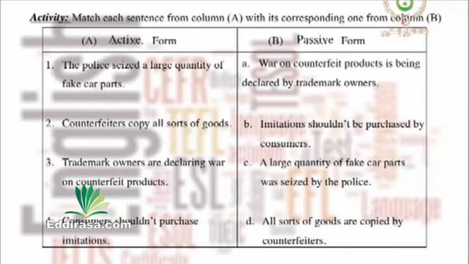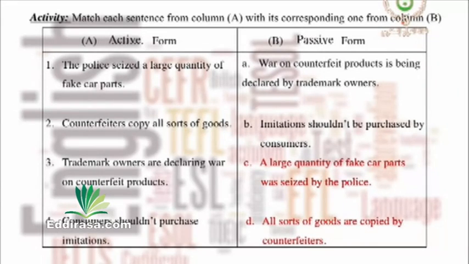The police seized a large quantity of fake car parts. Right? A large quantity of fake car parts was seized by the police. Second sentence. Counterfeiters copy all sorts of goods. B. All sorts of goods are copied by counterfeiters.